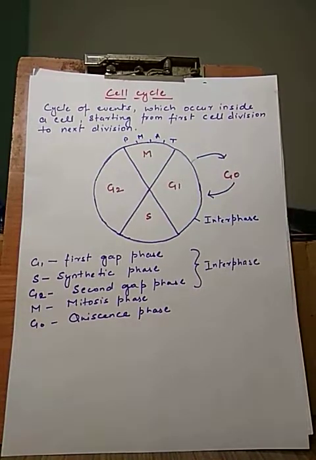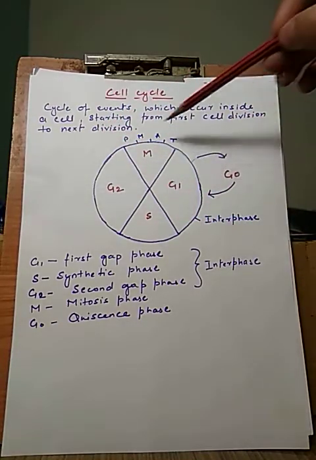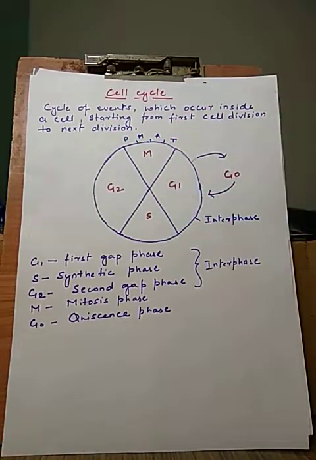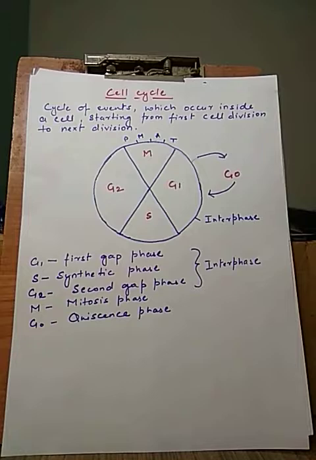The term cell cycle is defined as the cycle of events which occur inside a cell, starting from first cell division, when two daughter cells are formed, until the next division. Cell cycle is divided into two phases: a long interphase and a short mitotic phase. The interphase is divided into three phases: G1, S and G2 phase.